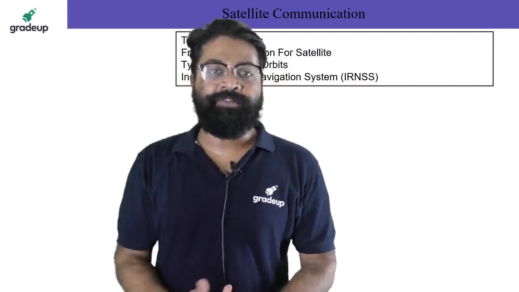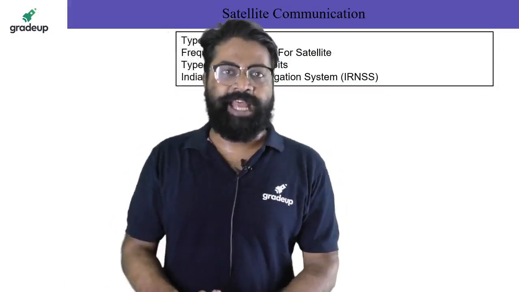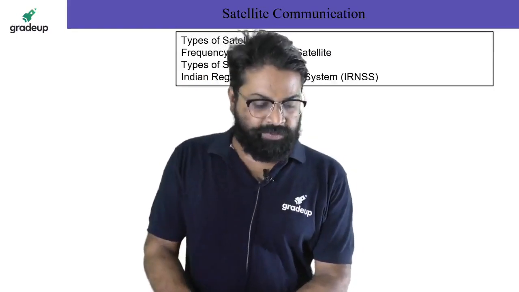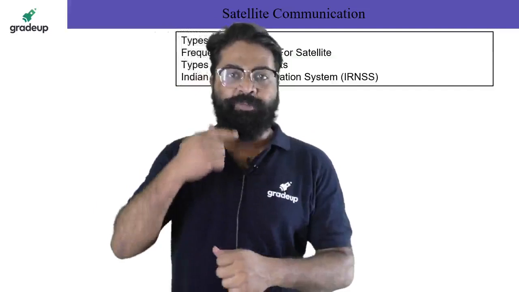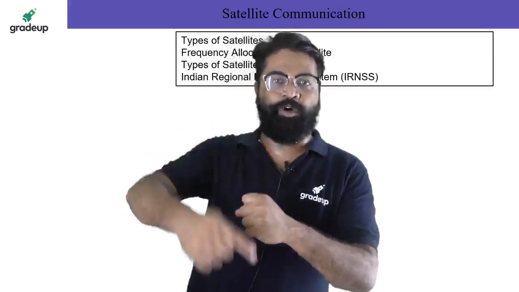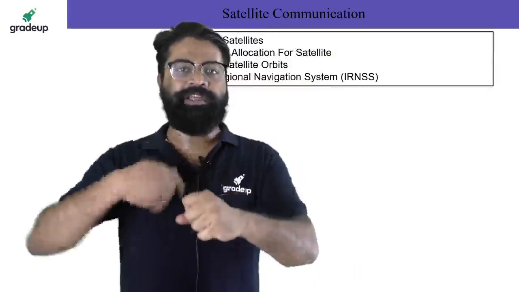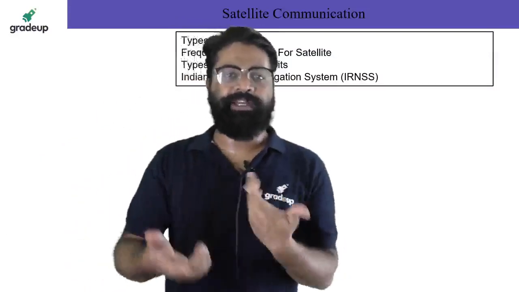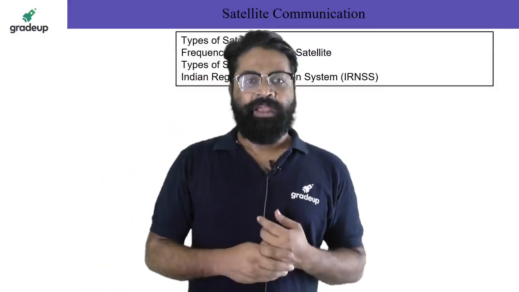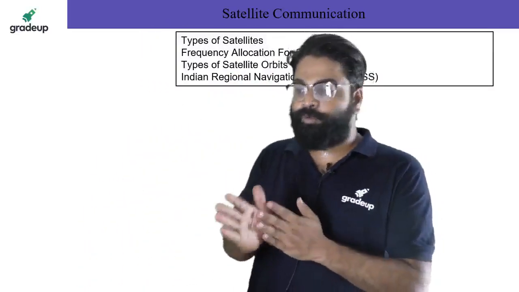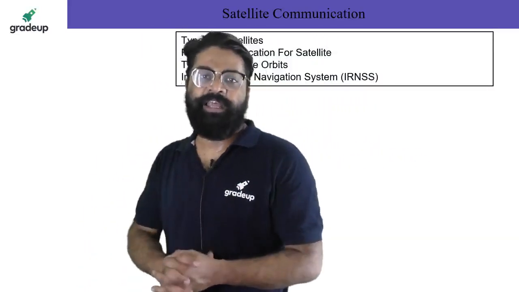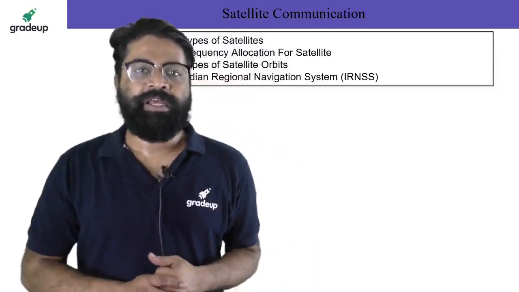What types of satellites are we using? We have the GSAT, PSAT, and frequency allocations for satellites, which is also very important. And types of satellite orbits. What is an orbit? It's the path that a satellite revolves around the earth. In different orbits, it will give different types of satellites. And then Indian regional navigational systems, which is also very important. So we will be talking about the different kinds of satellite communications, and this is the syllabus. I have taken a very small chunk, but many things are there.